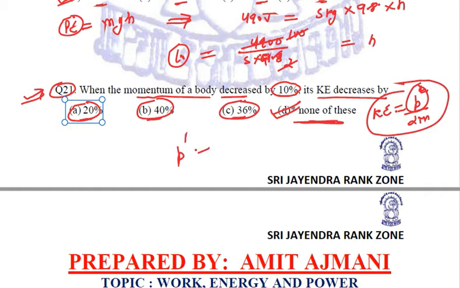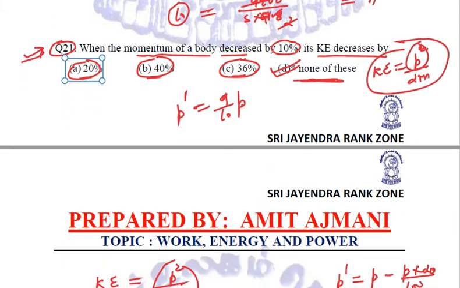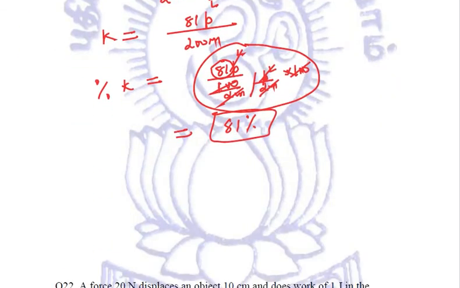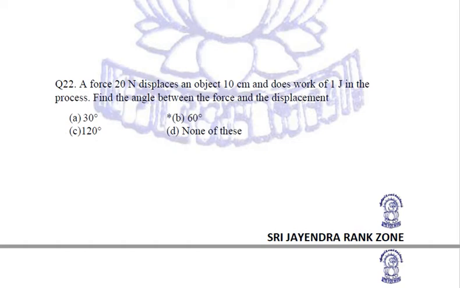That will be 10% less, so it will be 9 by 10 of the original momentum. Now we'll put the values and calculate the decrease in the kinetic energy. So a good question, a bit of calculation required. Please try to do it properly and thoroughly. Let us see the